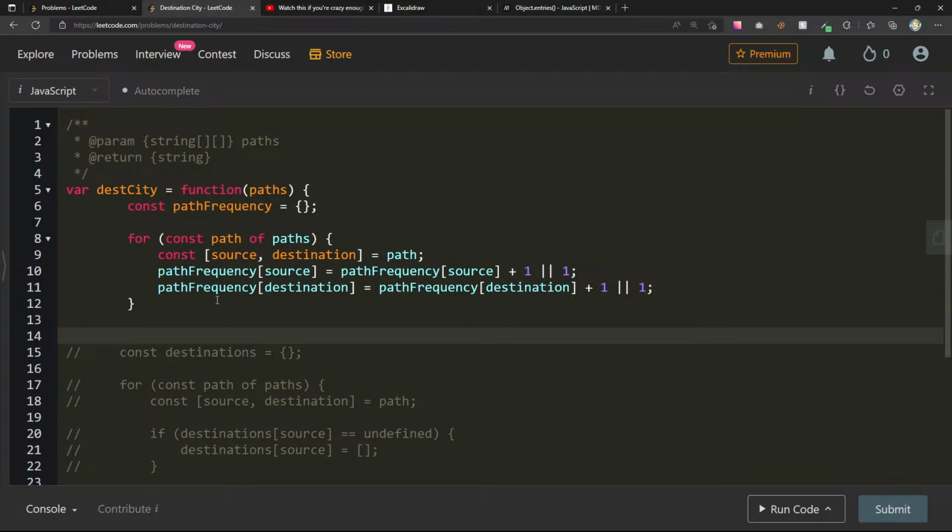I don't want the values, I still want, so if I do return Object.entries of paths, so this is going to give me back an array, a 2D array. So can we do find,